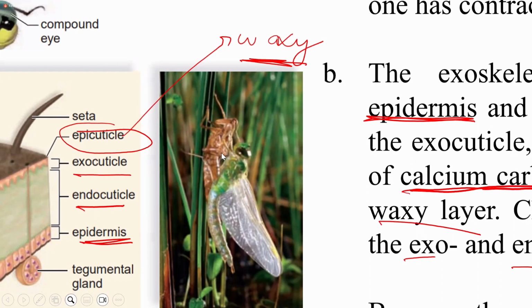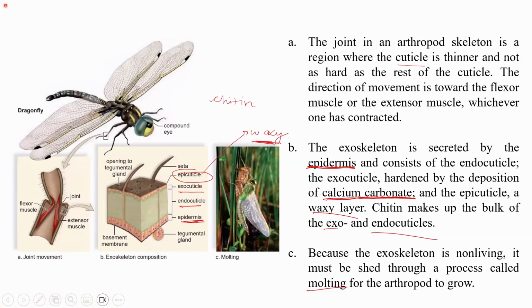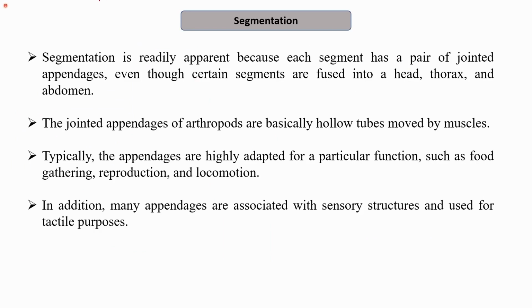And then further, once it reaches its original size, the newer exoskeleton gets hardened by the deposition of calcium carbonate. The next property of the arthropods which we discussed was segmentation. The segmentation is readily apparent because each segment has a pair of jointed appendages. Even though certain segments are fused into a head, thorax and abdomen, as I mentioned, in certain cases they form cephalothorax, which is the fusion of head and thorax.